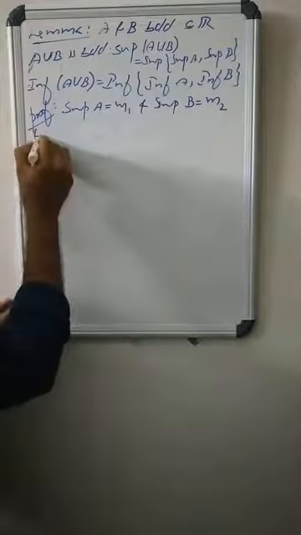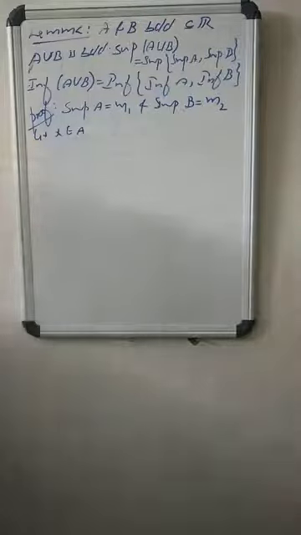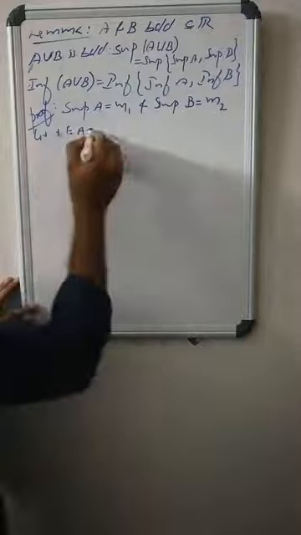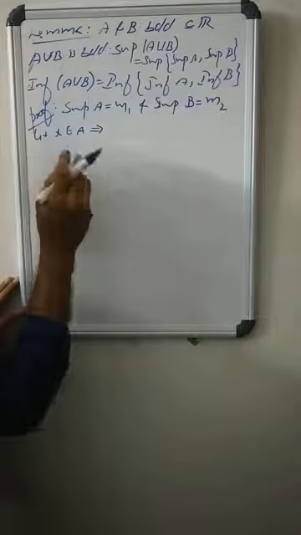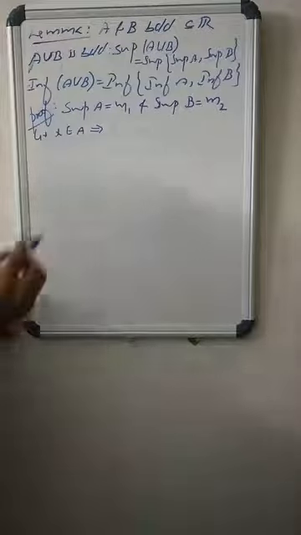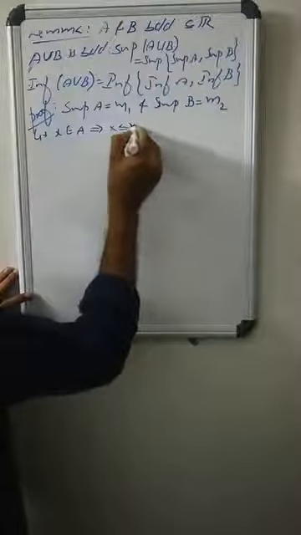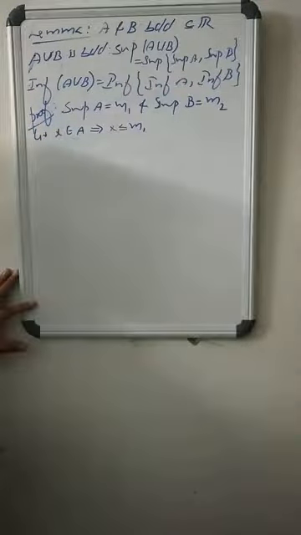Then let x be in A. A has a supremum m1. If A is a non-empty finite set, then its largest element is the supremum. Since the supremum of A equals m1 and x is in A, that implies x is less than or equal to m1.